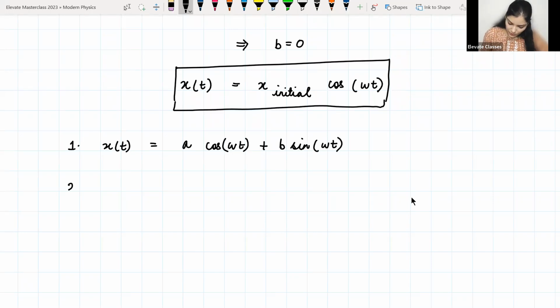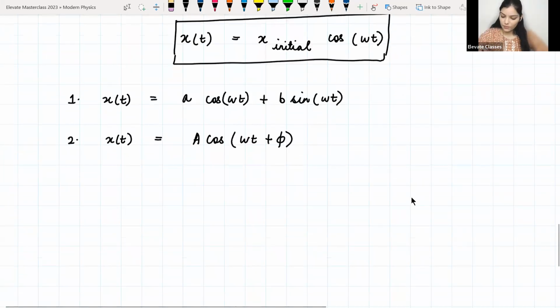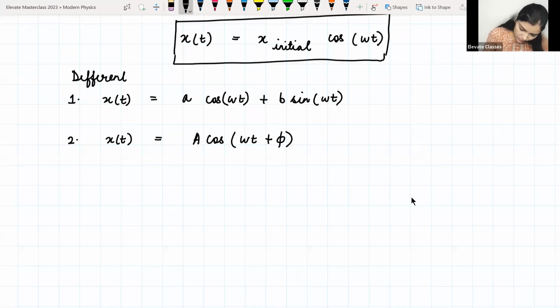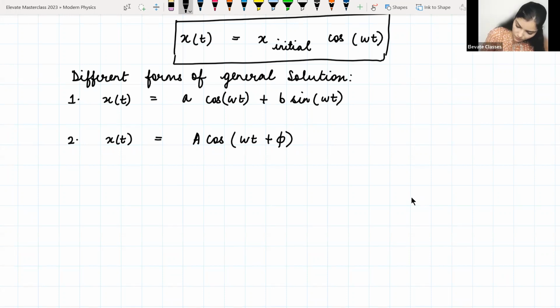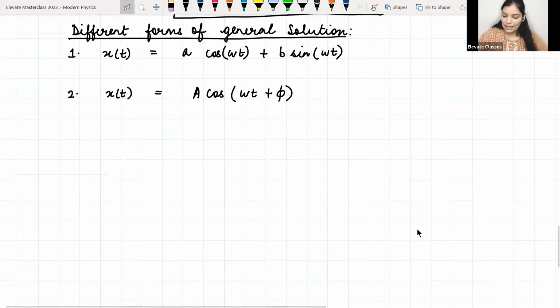Now another way that you can look at this solution is x(t) is equal to a cos(omega t plus phi). Okay. यहाँ पर भी दो arbitrary constants हुए. ठीक है. These are different forms of general solution. मैम फाई इज एंगल? Yes. ठीक है. So we can also write it like this, but actually 1 and 2 are same solutions.